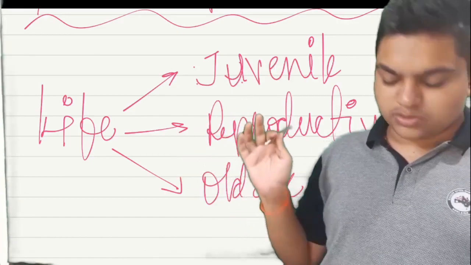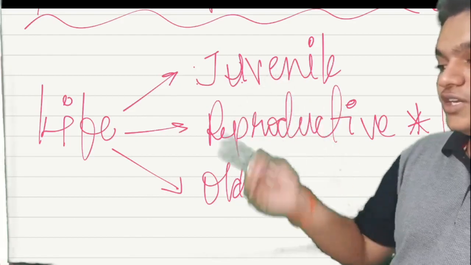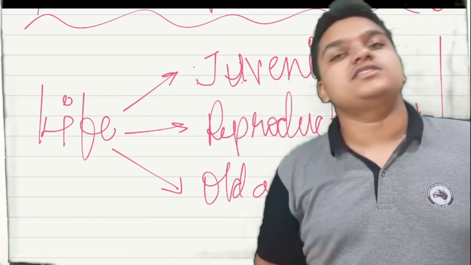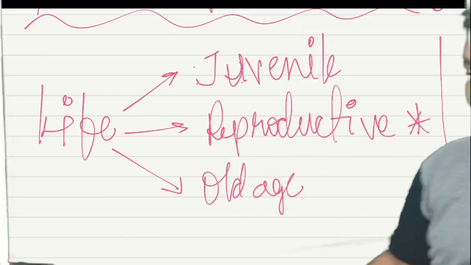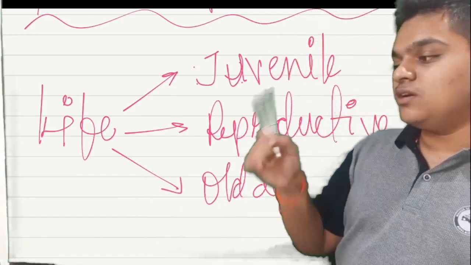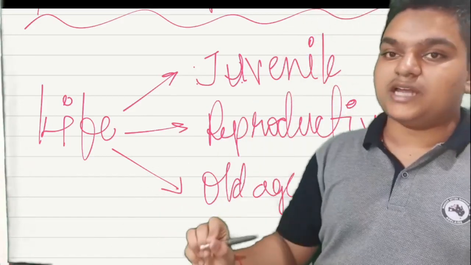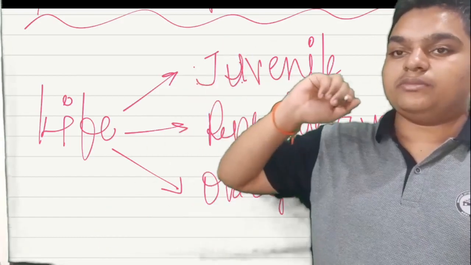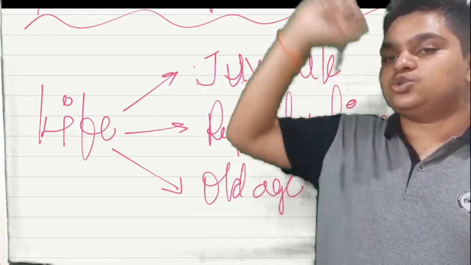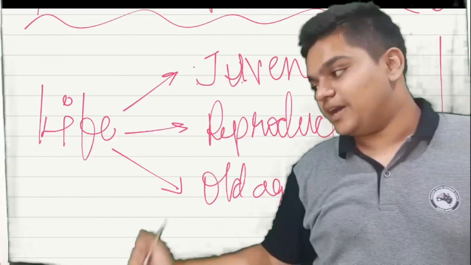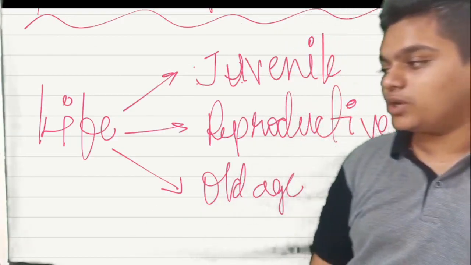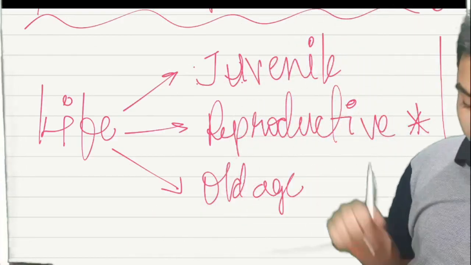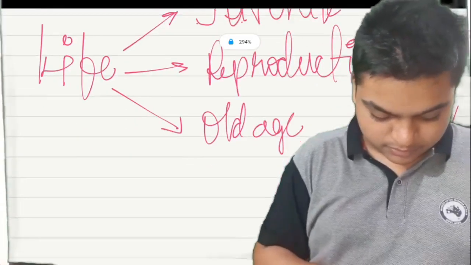Next, this is your old age. After teenage, if the average lifespan of a human is 60 years, from 19 or 20 years until death is your old age. Okay, clear? These three are the phases of life.